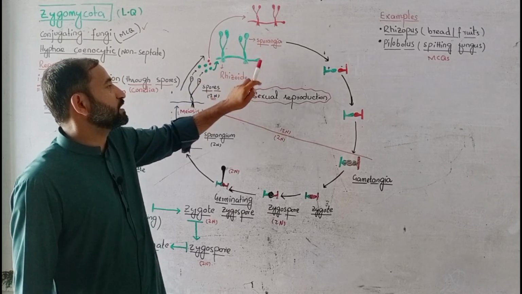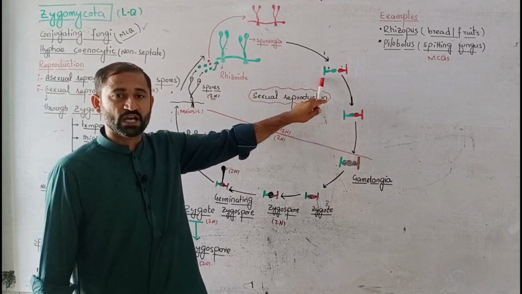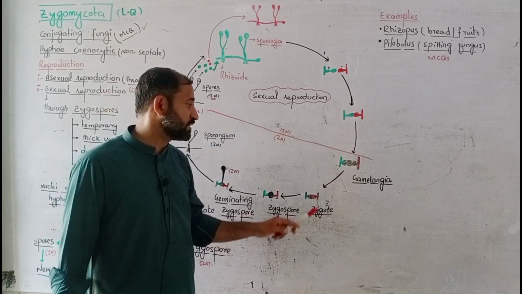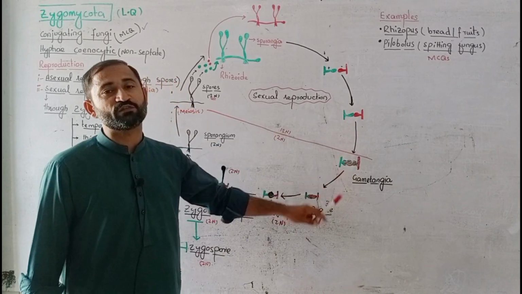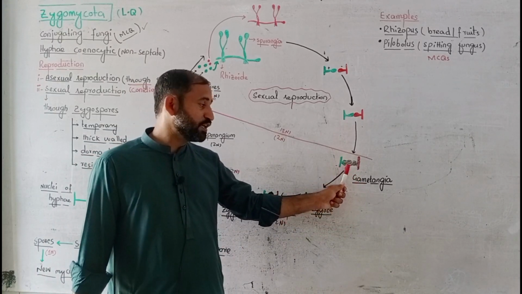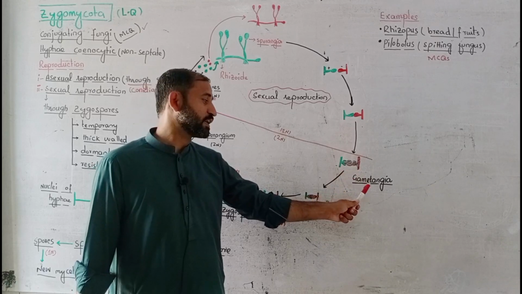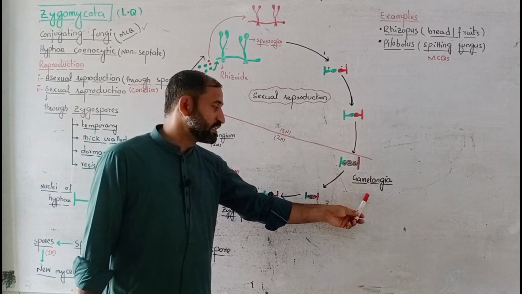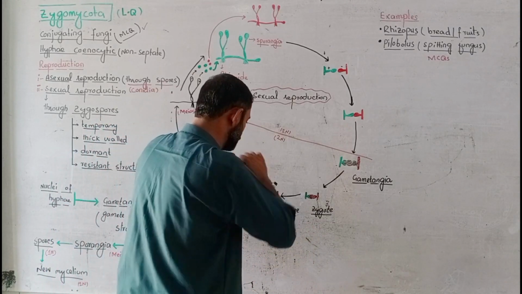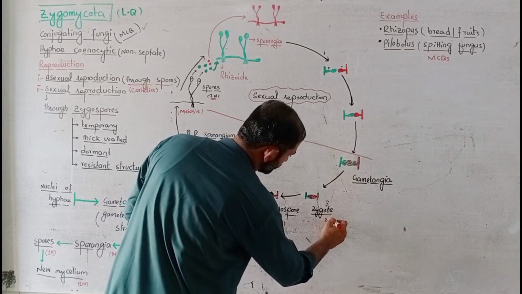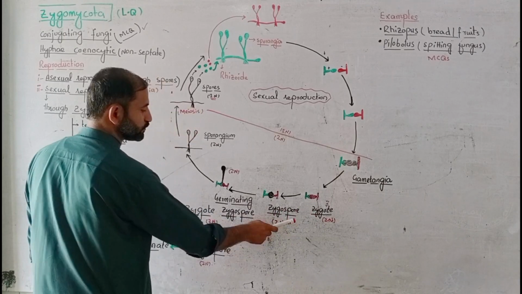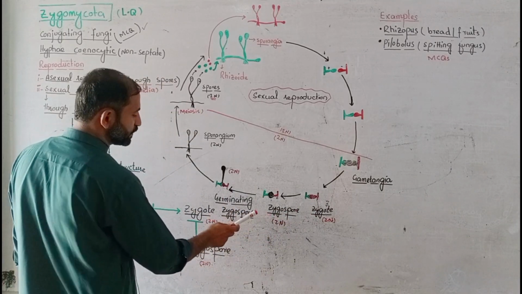Their hyphae fuse together. When their hyphae fuse together, first of all they come close to each other. Next, they fuse with each other. It means that plasmogamy takes place here. And next, whenever their nuclei fuse with each other, gametangia is formed. Gametangia means their nuclei now fuse with each other. That's why the gametangia is formed. In gametangia, it will change into zygote, and zygote is diploid. Zygote changes into zygospore. Zygospore is also diploid, and zygospore germinates.